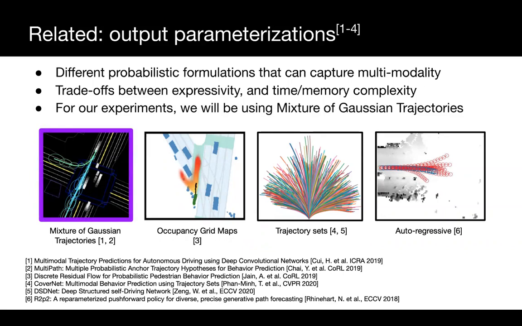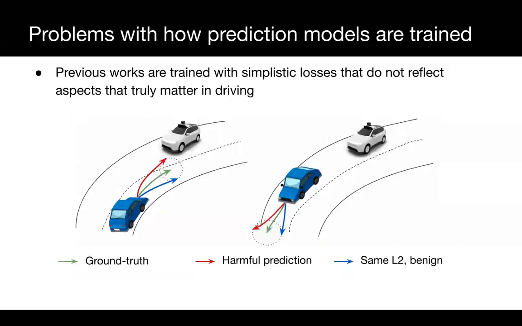The methods we've just covered are typically trained with simplistic losses such as negative log likelihood or L2 error, which do not reflect well what truly matters for driving. Let me illustrate this with an example when using L2 error. The green trajectories represent the ground truth future behavior for the blue vehicle, and the red and blue trajectories are two predictions that have the same L2 error, yet very different impact in planning.